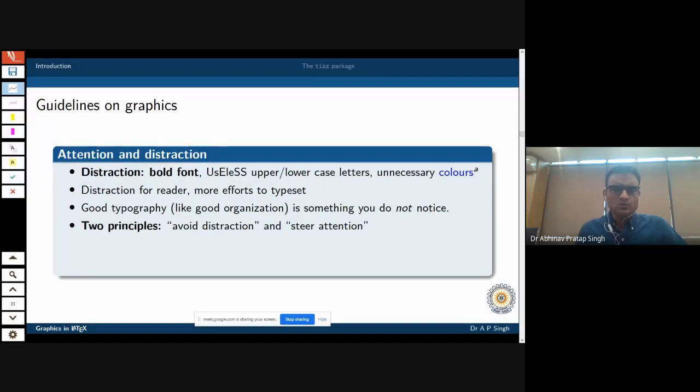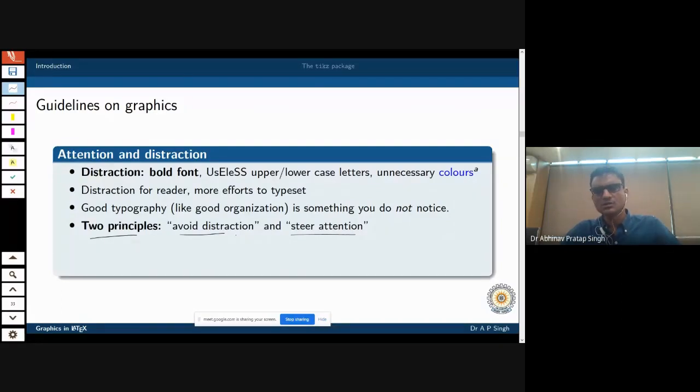So there are two basic principles that you can use. You can avoid the distraction and steer attention. Avoid distraction I've already discussed. What is meant by steer attention is that you design your graphics in such a way that the reader is led to look at where you want him or her to look. Okay, so therefore you should steer attention in that way.